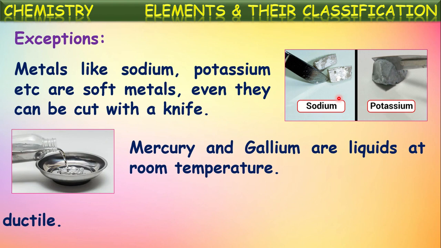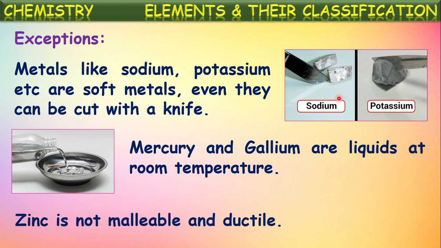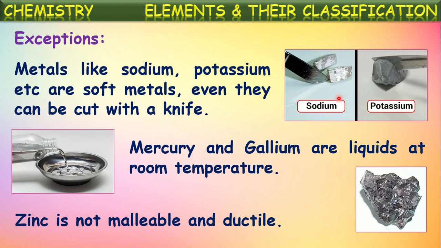Another exception is another metal, zinc. It is not malleable and ductile. What does it mean? Zinc cannot be drawn into thin wires and it cannot be beaten into thin sheets. It is non-malleable and non-ductile but a metal. So these we can say are exceptions.